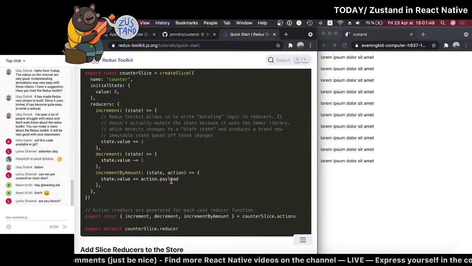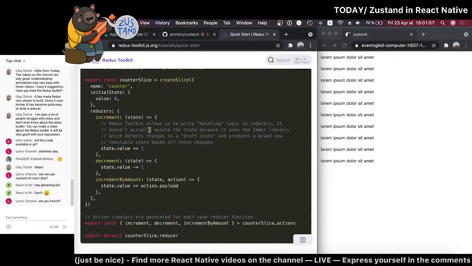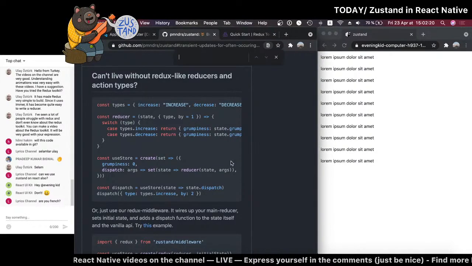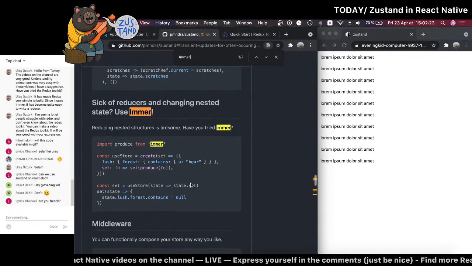To me, the big difference obviously is in the API, and that is very important if you like something else. So yeah, I agree with you. Redux Toolkit is interesting, but for some reason, JavaScript developers love to reinvent the wheel with a better looking README file, maybe. That's probably the reason. It has made Redux very simple to build since it uses Immer. Oh yeah, it has become quite easy to write a reducer. From what I've looked at in the README, they mentioned Immer as well. Yeah. So again, nothing fancy.